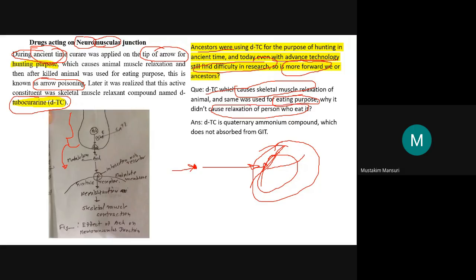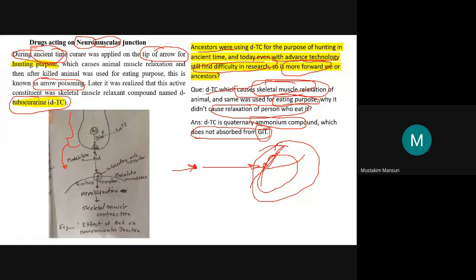The first part of the answer is that DTC is a quaternary ammonium compound, and this quaternary ammonium compound does not absorb from the GI tract. That is why the muscles are not getting relaxed. Another thing, in the GI tract there is smooth muscle, while we are discussing skeletal muscle. So different target.